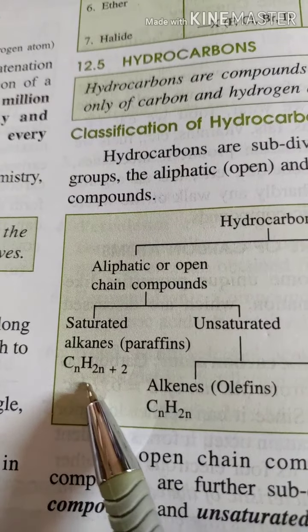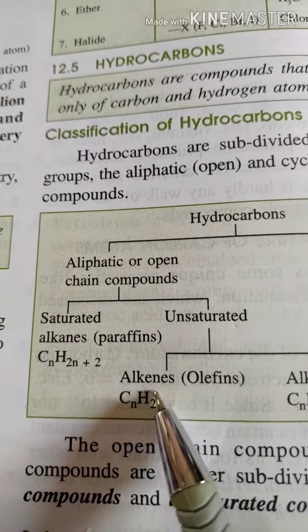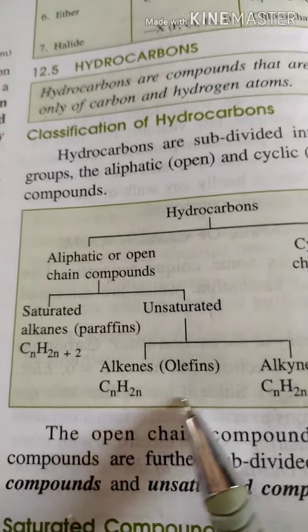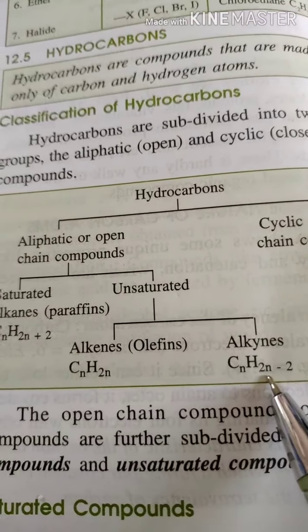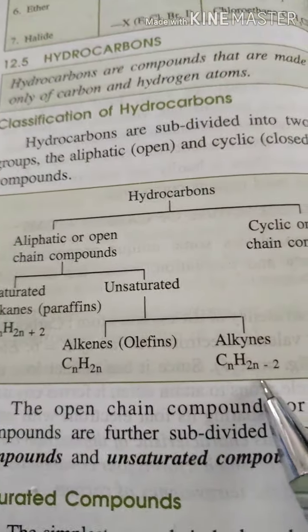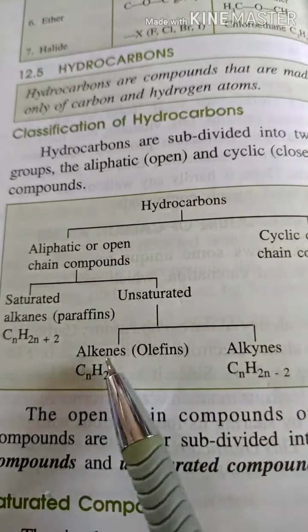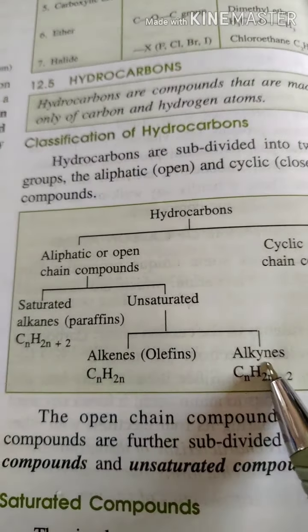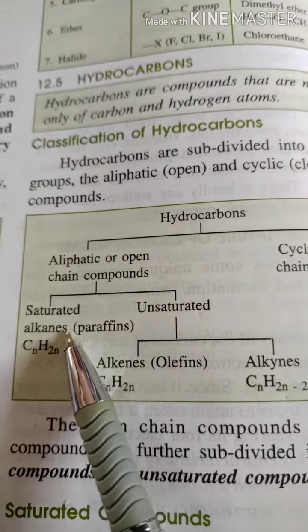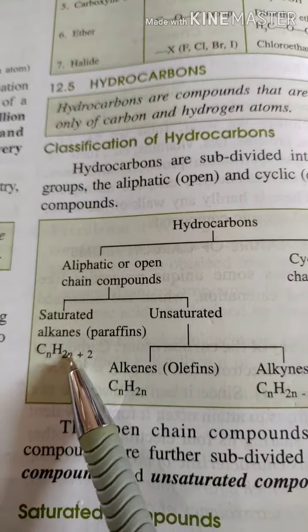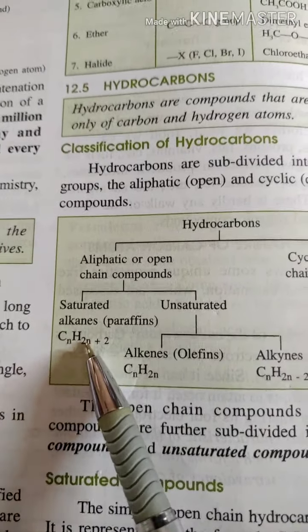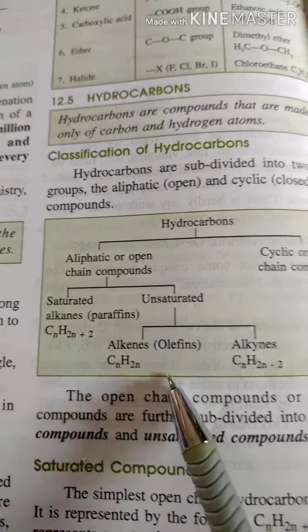This is saturation. But here, as it is unsaturated, the minimum requirement for carbon is 2. That is the basic difference between the alkynes and the alkanes. Means here the minimum number of carbons is 1, here it is 2.